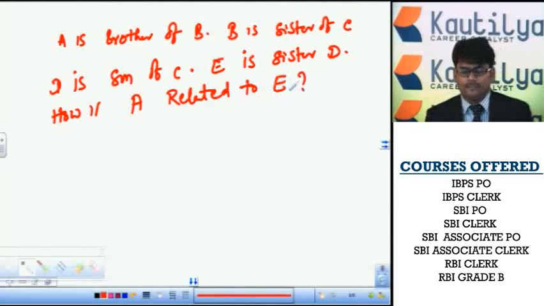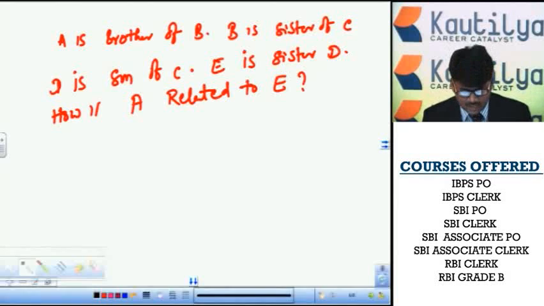Okay, clear? First, we have to read the data. A is brother of B, B is the sister of C, D is son of C, and E is the sister of D. How is A related to E is the question. First, we remember one point: brother and sister relations are represented by a horizontal line, parent and offspring relations by a vertical line, and husband and wife relations by a double implies symbol. A male person we indicate with a plus, and a female person with a minus.